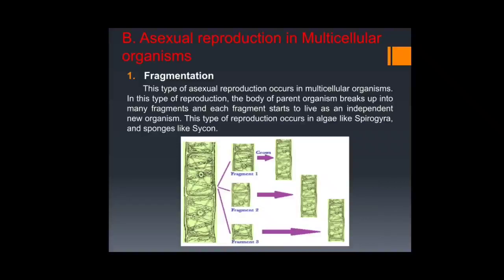These individual small pieces then grow into a new organism. Example, as shown in the picture, Spirogyra, a type of algae, undergoes fragmentation which results in many fragments.